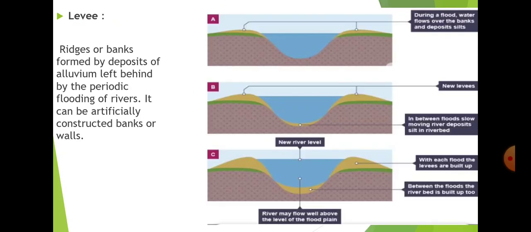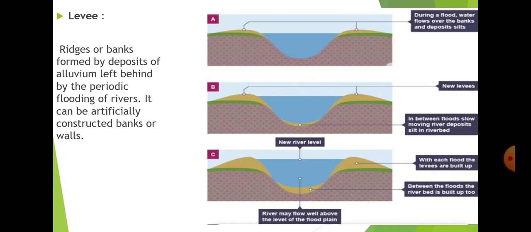Now the next thing that we have to read about the river is the levee. So what the levee is, you can see in the picture. It is a bank that is formed by the deposit of alluvium left behind by the periodic flooding of the rivers, and it can be an artificially constructed bank or walls. The levee is what you can see in picture A. There a greener part is there, and above that a brownish part is there, and that blue is water, you know very well.